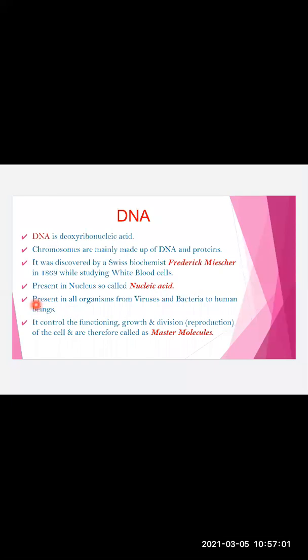It is present in all organisms from viruses and bacteria to human beings. And what is the function of DNA? It controls the functioning, growth and division, reproduction of the cell, and therefore it is called a master molecule.